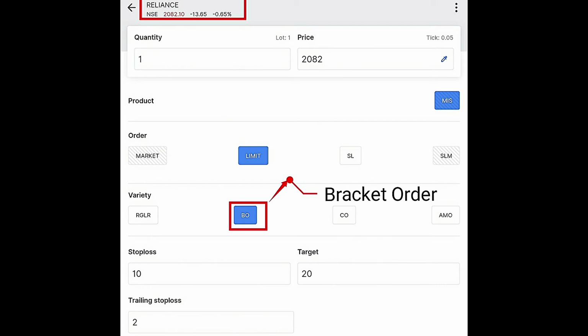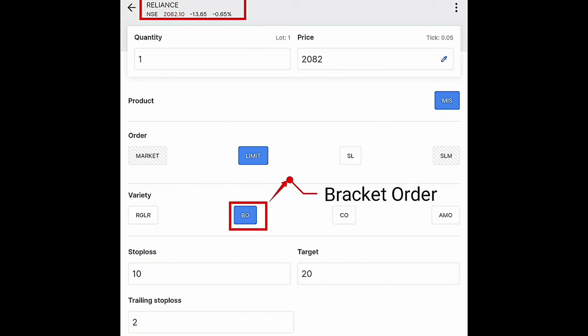How much is your stop loss? Here 10 points from the buying price, and then your target was 20 points from the buying price, and then your trailing stop loss here 2. The trailing stop loss is advanced. We will discuss it in the next video. Don't worry friends, I will teach you.